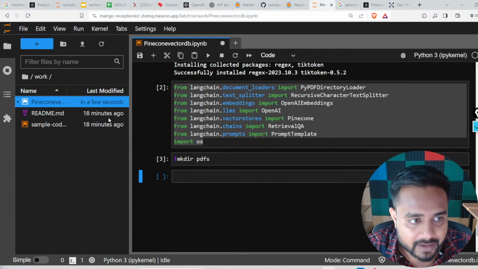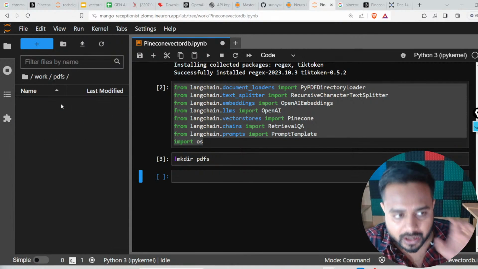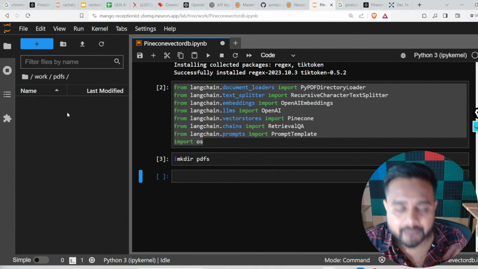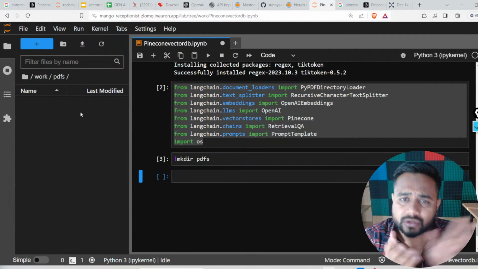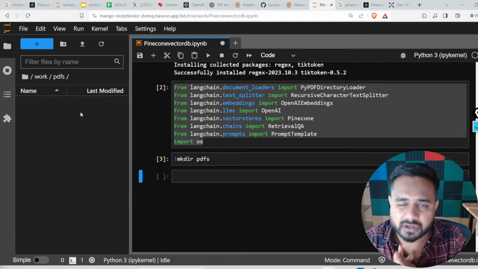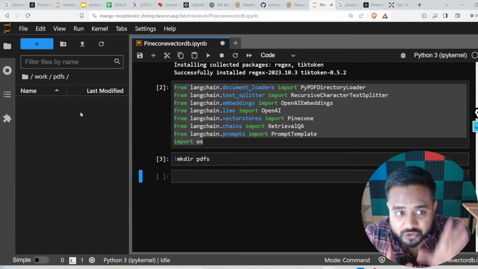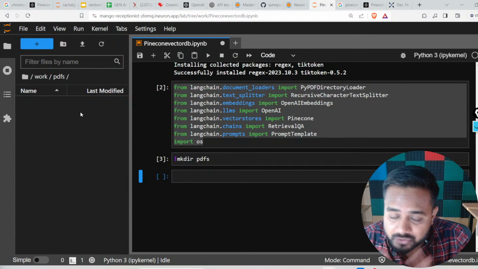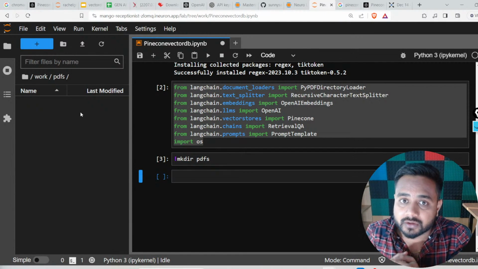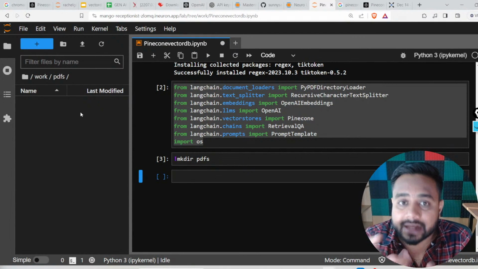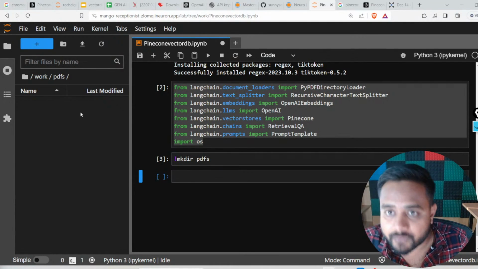See guys, on the left hand side, if you look into your workspace, you will find the pdf folder. Now inside this pdf folder I have to upload the pdf, or I can upload a text file, pdf, excel, csv. I just require the data. I'm showing you the embedding, and then I will store it, then I will query it, on top of a real-time PDF only. I'm not going to create any dummy data over here, so in front of you only.